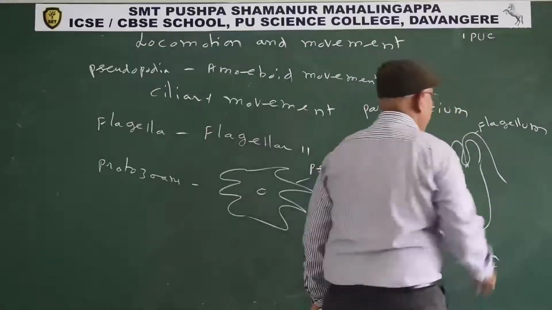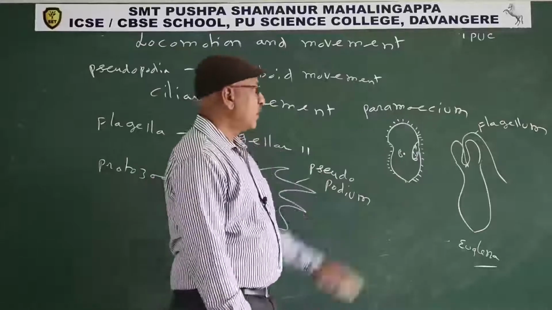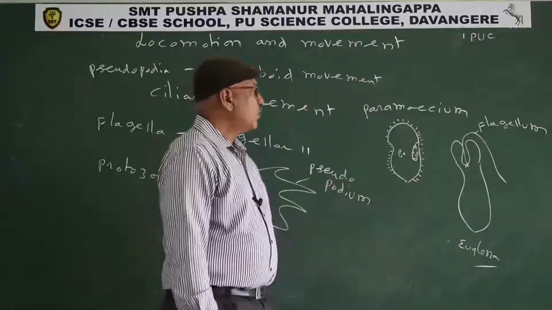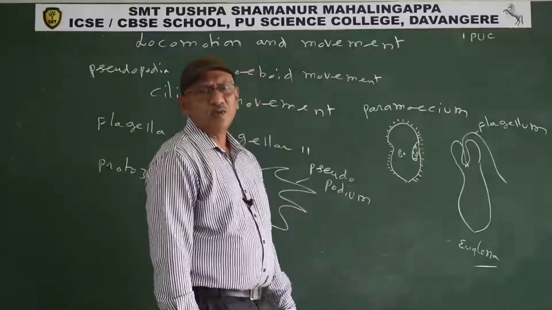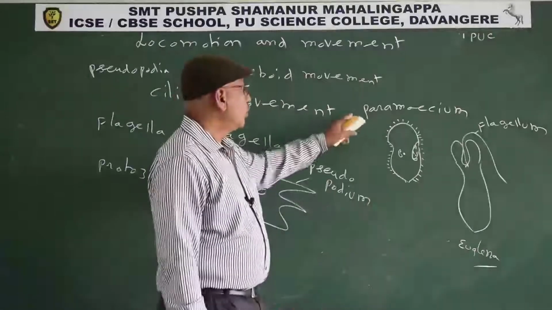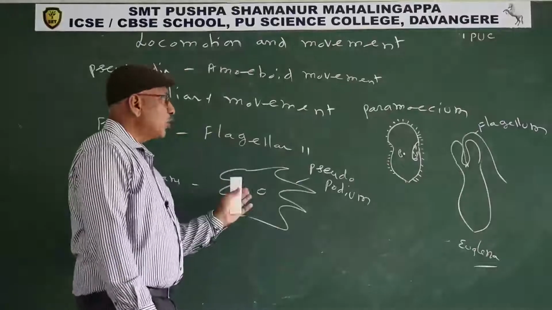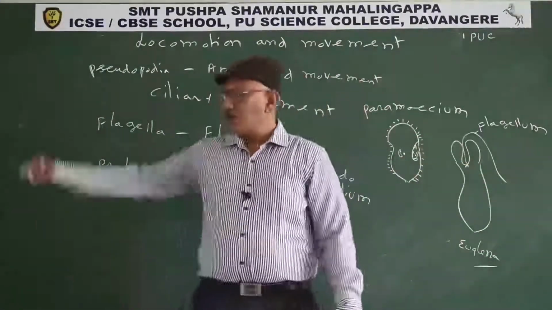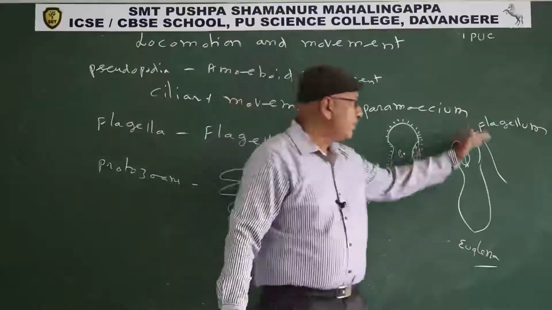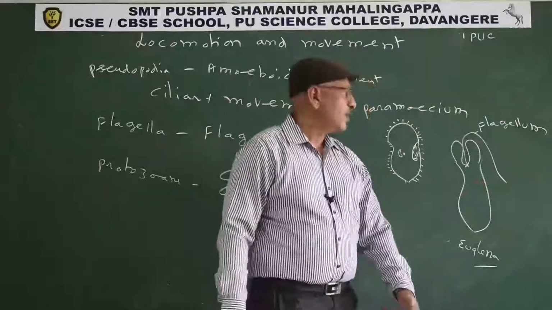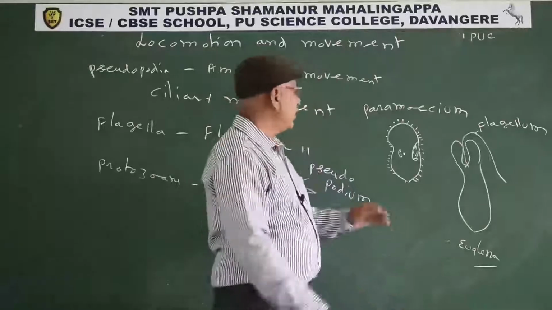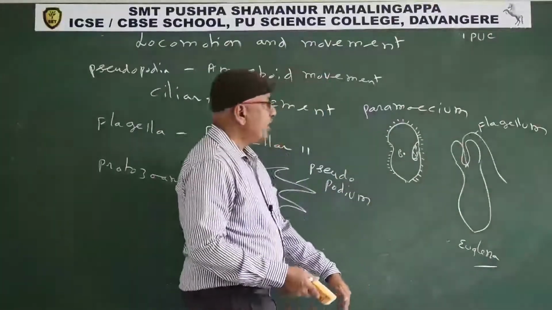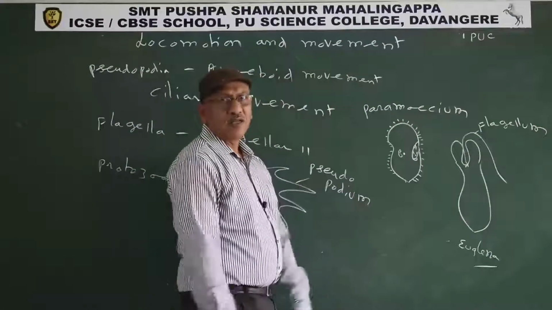Locomotion by flagella, a long whip-like structure called the flagellum, is known as flagellar locomotion. So flagella help only in locomotion, not in food capture. Pseudopodia and cilia help in both locomotion and food capture. The flagellum pushes the water in the backward direction. The backwardly directed water pushes the body in the forward direction. Here also cilia push the water backwardly. The backwardly directed water pushes the body in the forward direction.